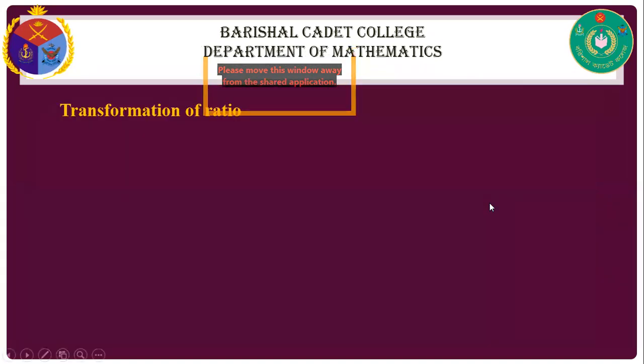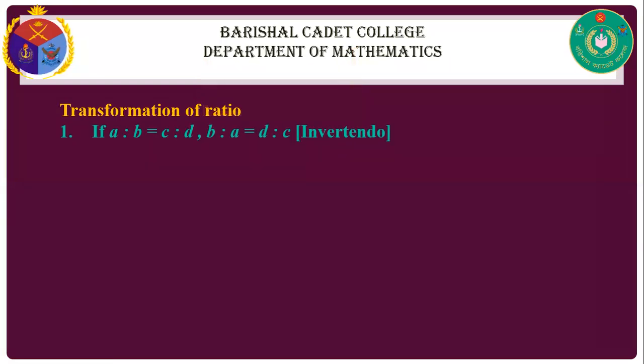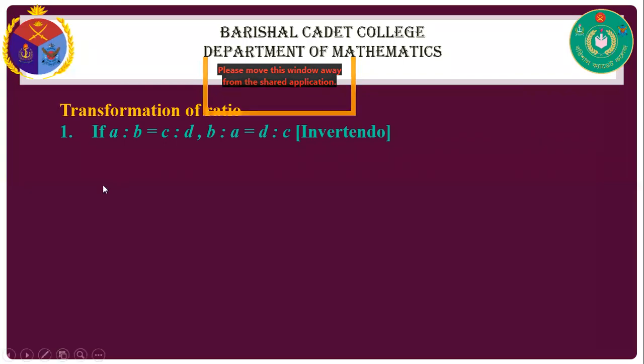Now, transform of ratio. First, if A is to B equals C is to D, then B is to A equals D is to C. It is the rule of invertendo, which means we invert the ratio.